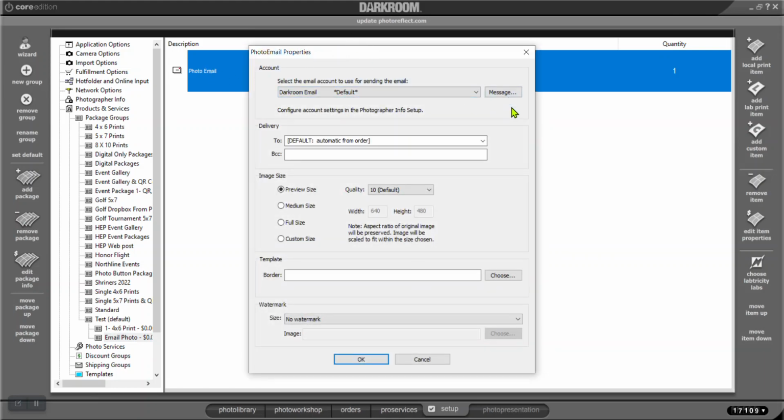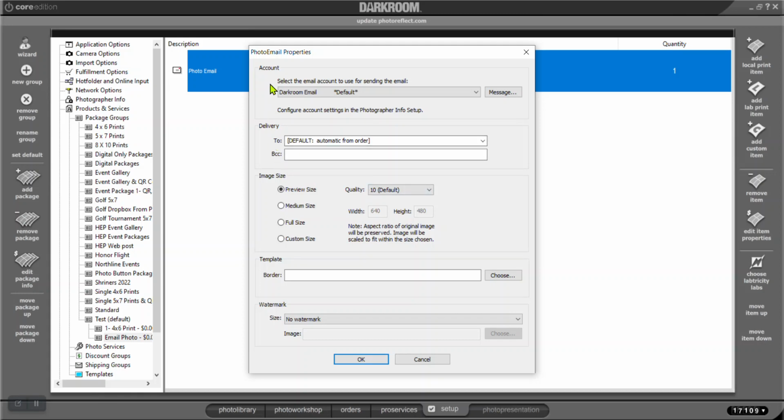I'm remembering now. Getting the cobwebs out. You would go in here and set up your own email. It gives you all these different options, and you can manually set up an email. But like I said, if you've got the newest versions of Darkroom and you paid your support, then you get their email server, which has made it significantly easier to do that.